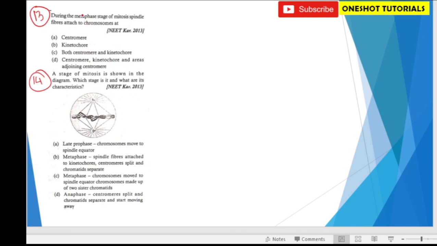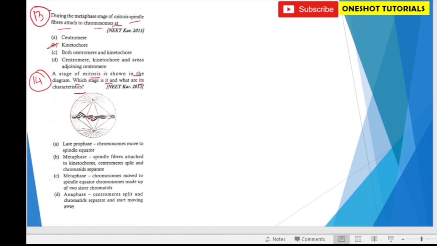Question number 13. During the metaphase stage of the mitotic spindle fiber attached to the chromosome at same, the question is repeated. The mitotic spindle is attached to kinetochore. Next, 14. A stage of mitosis is shown in the diagram. Which stage is it and what are its characteristics?